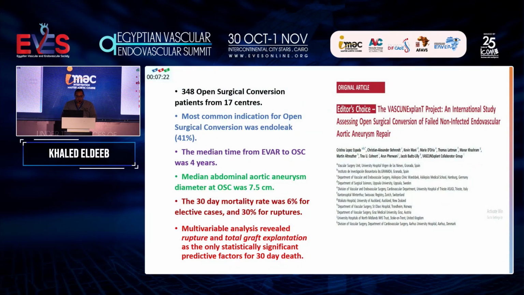From the VascuNet Explant project, 348 open surgical conversion patients from 17 centers. The most common indication for open surgical conversion was endoleak, mostly type 1 endoleak. The median time from EVAR to open surgical conversion was 4 years. The median abdominal aortic aneurysm diameter at open surgical conversion was 7.5 centimeters. The 30-day mortality rate was 6% for elective cases and 30% for ruptured cases. The multivariable analysis revealed that ruptured and total graft explantation were the only statistically significant predictive factors for 30-day death.